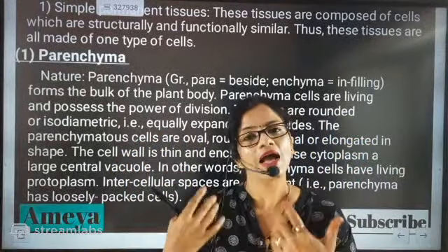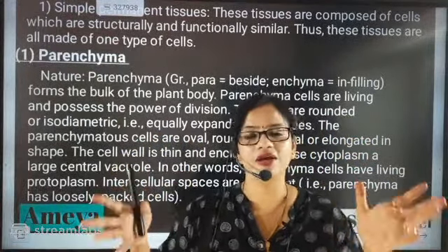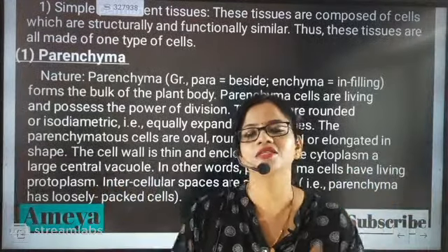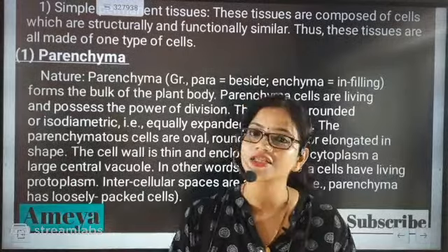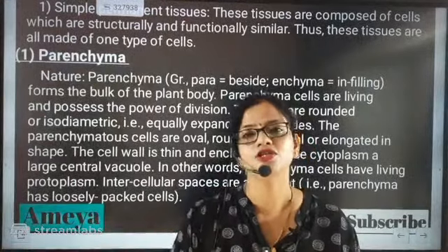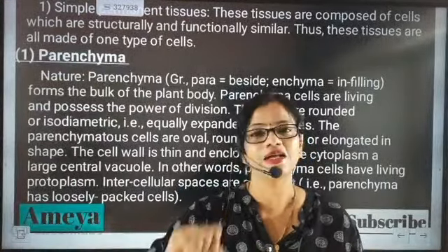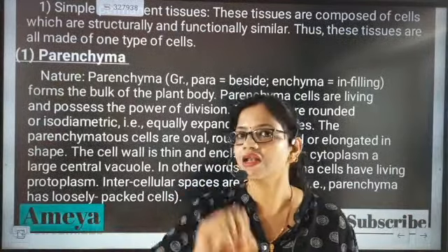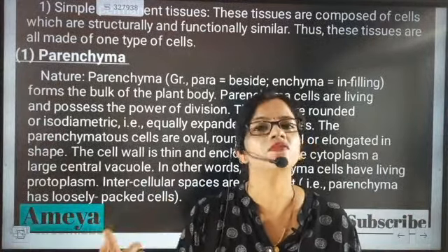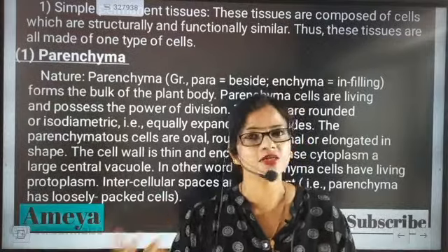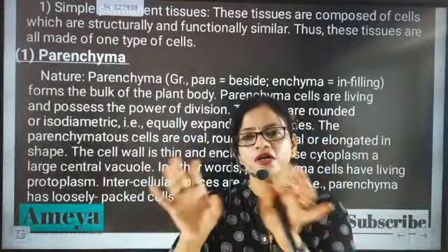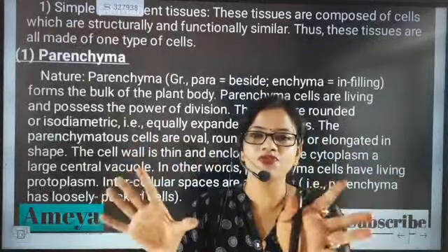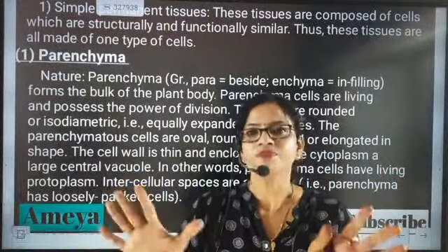And I have the capability to double myself, meaning my cells can divide. The cells are dividing, which means the cells are living. So the cells which make parenchymatic tissue are living cells and they have the power to divide. And next important thing is they form most of the part of the tissue. The cells form and give shape to the tissue.